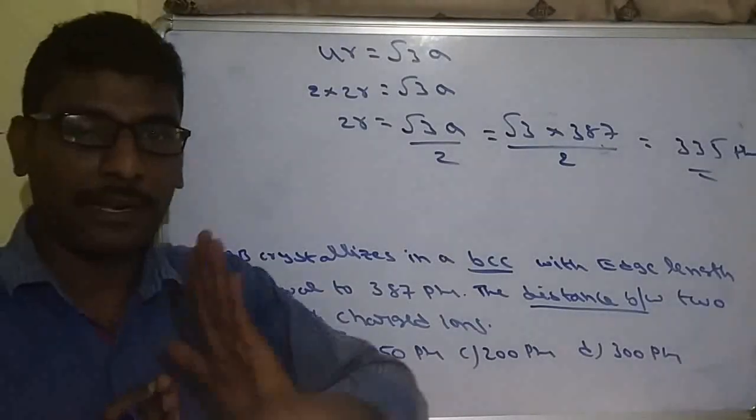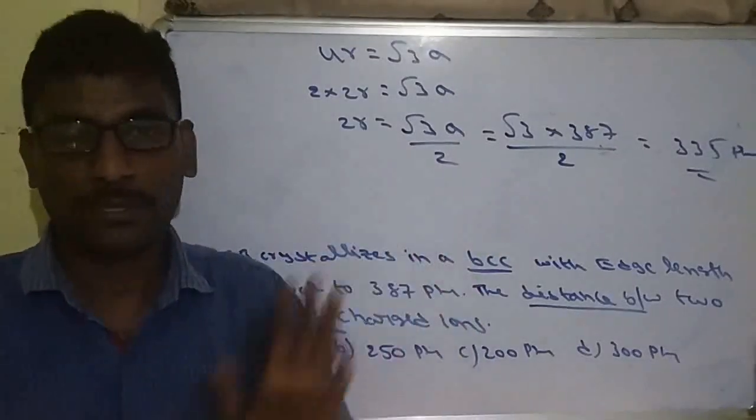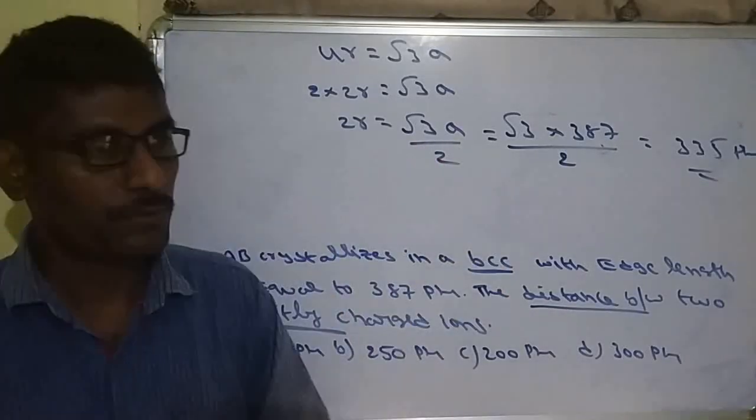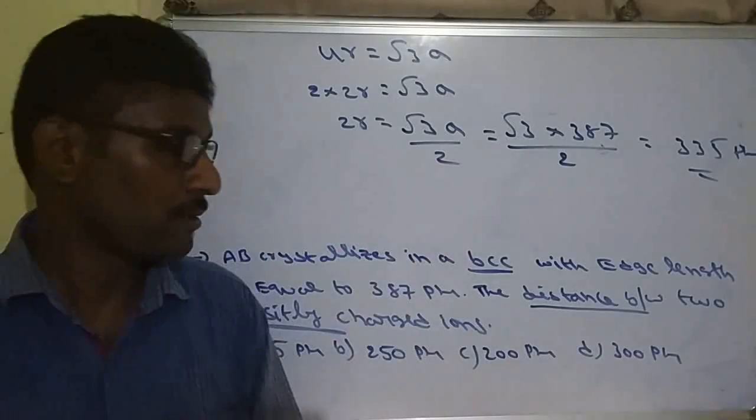So relation between edge length and radius, one question. Another is the formula finding of a compound. So these two are very common questions from this solid